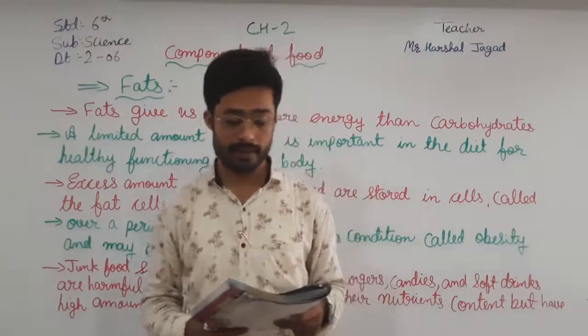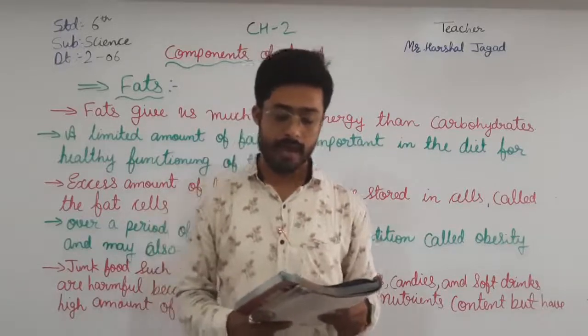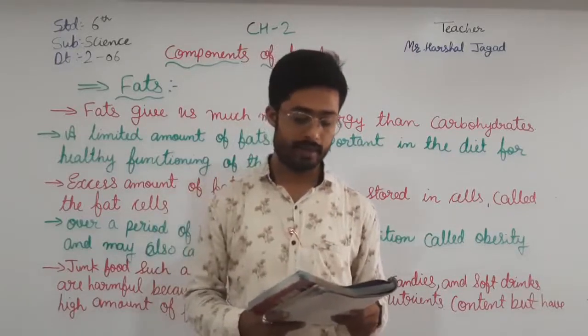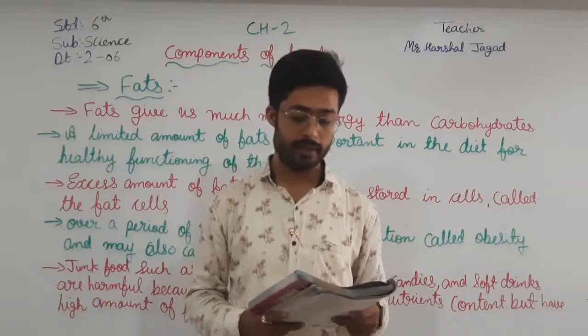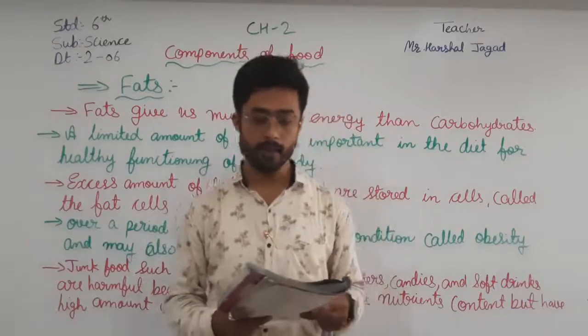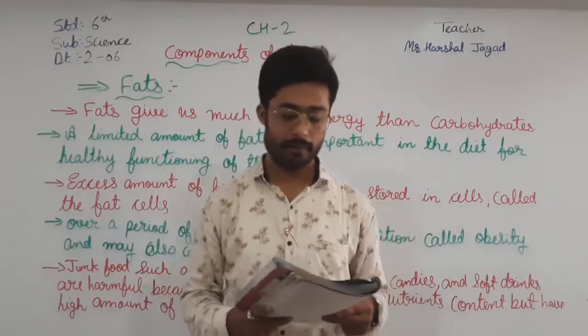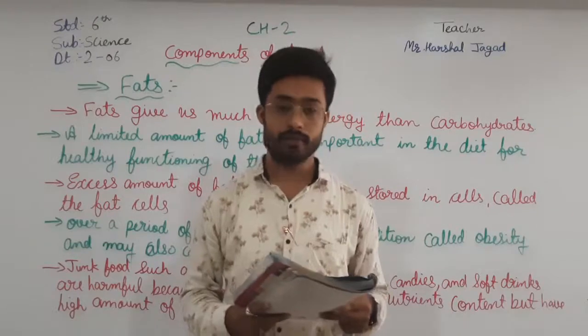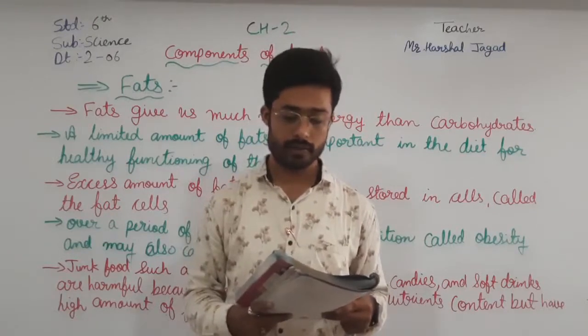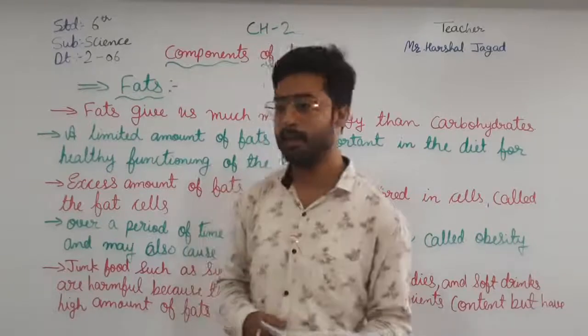If the sample is liquid, add a few drops of the foodstuff on the filter paper, and if the sample is solid, keep it between the folds of the filter paper and crush it. Remove any food particles from the paper and let it dry. Hold the paper against the light source. Observation: an oily translucent stain can be seen on the filter paper. The food sample contains the fat.